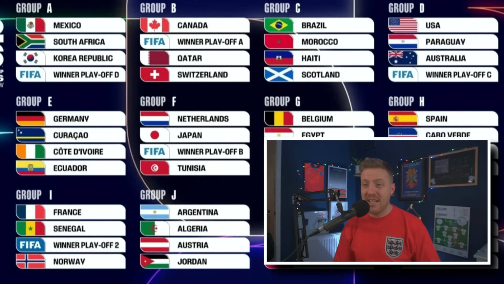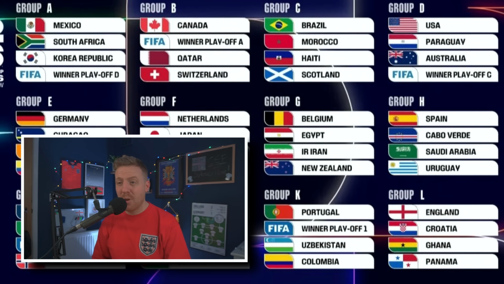Group J is Argentina, Algeria, Austria and Jordan. And again, I think Argentina and Austria, I think this is probably the most straightforward group. I think those 2 teams should be very optimistic about getting through there. I think Algeria could cause an upset maybe. Jordan, I think they're there to make up the numbers, sorry.